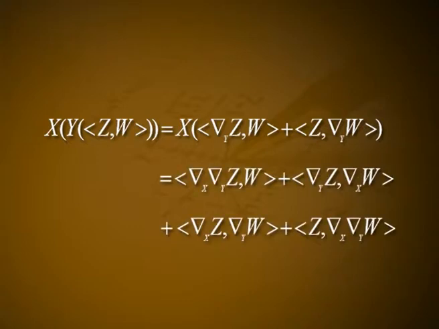The proof is like this. By the compatibility of the connection and the metric, we have x(⟨∇ᵧz, w⟩) is equal to x⟨∇ᵧz, w⟩ plus ⟨z, ∇ᵧw⟩, which is equal to ⟨∇ₓ∇ᵧz, w⟩ plus ⟨∇ᵧz, ∇ₓw⟩ plus ⟨∇ₓz, ∇ᵧw⟩ plus ⟨z, ∇ₓ∇ᵧw⟩.